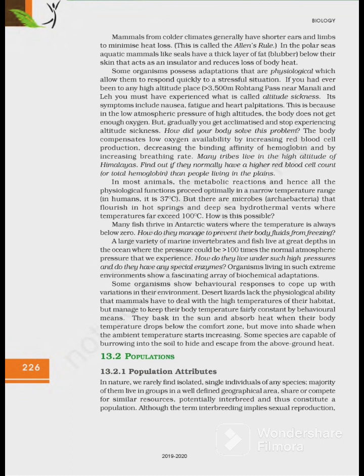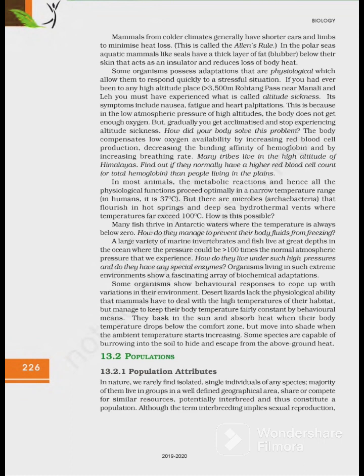If you have ever been to any high altitude place that is greater than 3,500 meters, Rohtang Pass near Manali and Mansarovar in China-occupied Tibet, you must have experienced what is called altitude sickness. तो altitude sickness, ये आप लोगों ने फील की होगी जब भी आप किसी हिल स्टेशन वगैरह जाते हैं. Its symptoms include nausea, fatigue and heart palpitation. Heart palpitation मतलब जी घबराना जिसे कहते हैं.